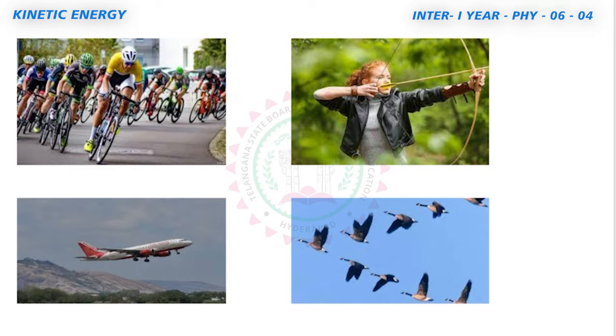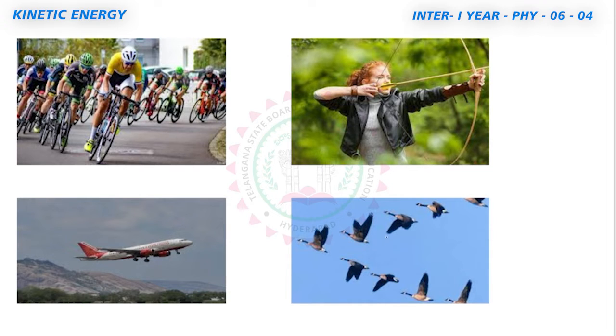Here you see this cyclist possesses kinetic energy because of motion. In the case of this arrow, when it is released, it possesses velocity, hence getting kinetic energy. And in the case of an aeroplane flying, it possesses velocity, therefore it has kinetic energy. Even flying birds have kinetic energy.